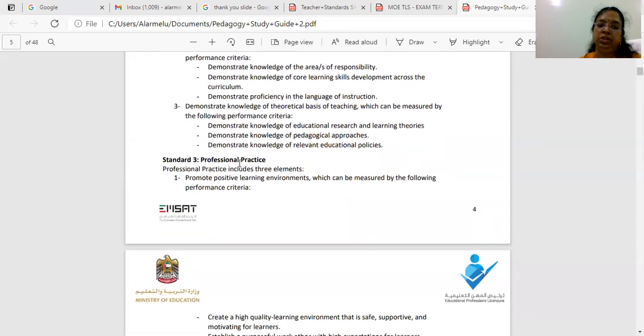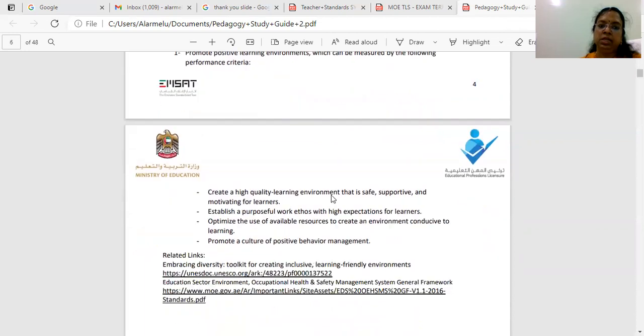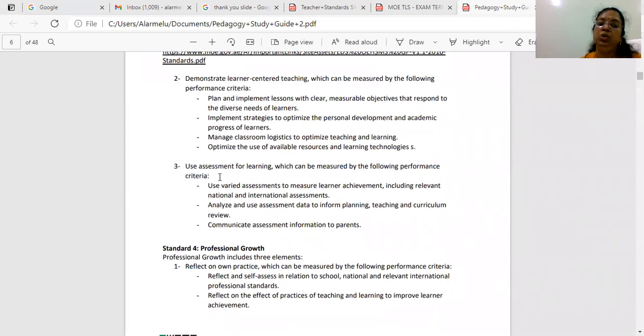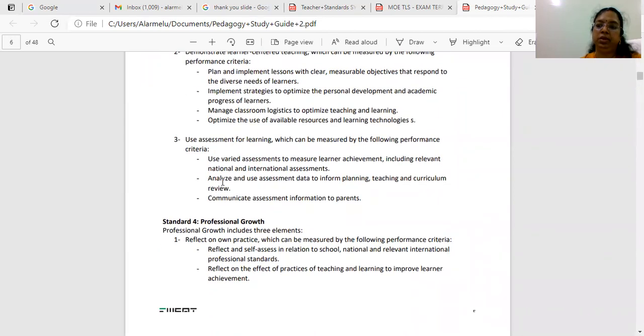Standard 3 is professional practice. This also has 3 elements. Number 1, promoting a positive learning environment. Number 2, demonstrate learner-centered teaching. Number 3, use assessment for learning.